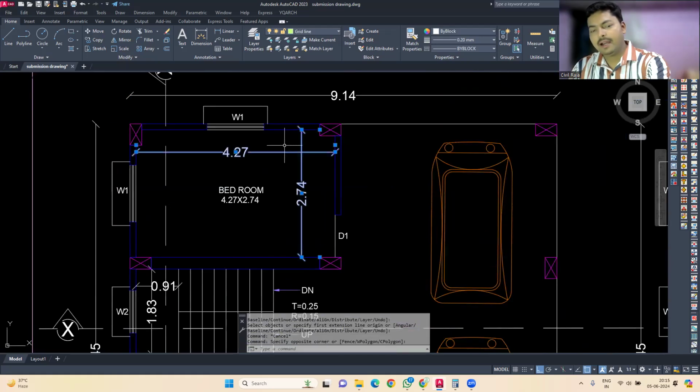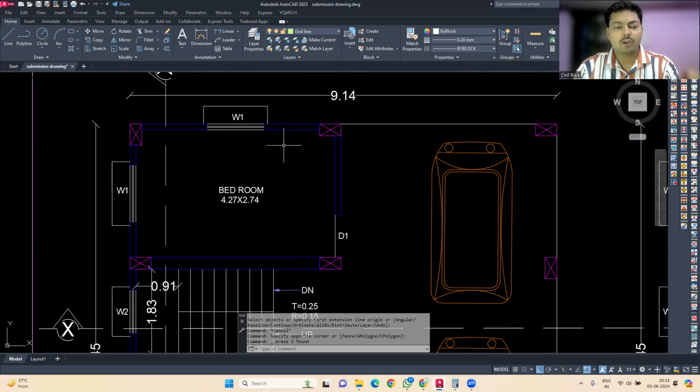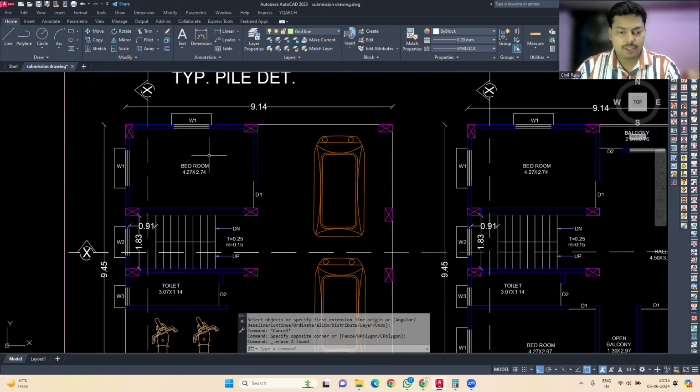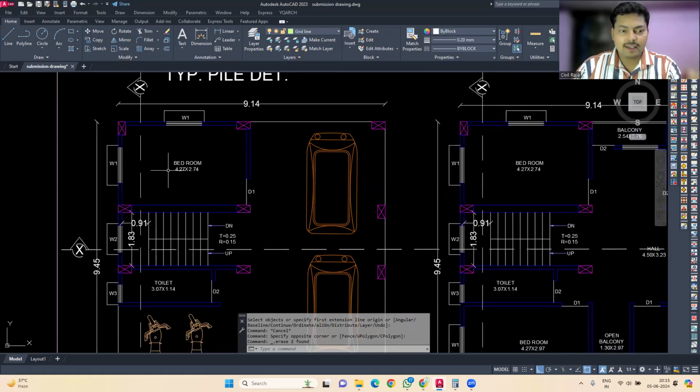It can be a little tough to understand for common people because normally we use feet and inches. Even in Bihar, this is an approval drawing for Bihar. Over here we use feet and inches, but we also have to submit our approval drawing in meters. So that is a little tricky.